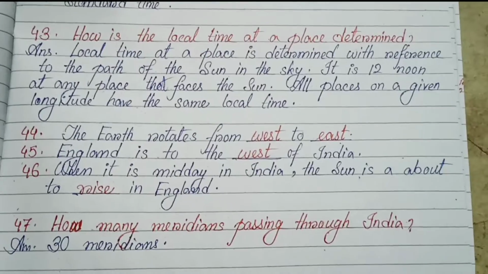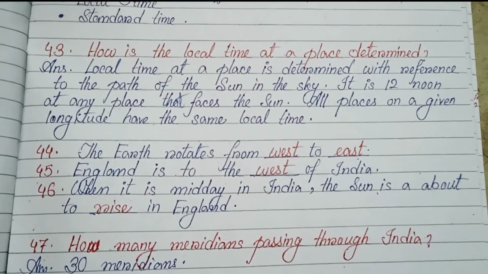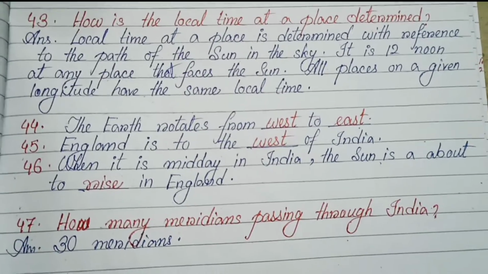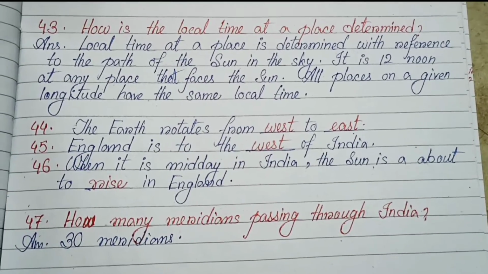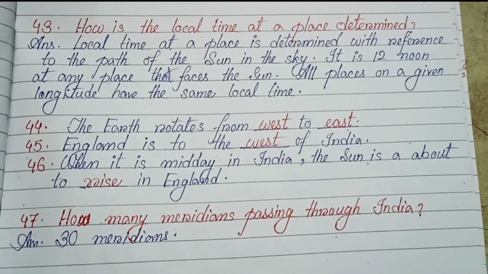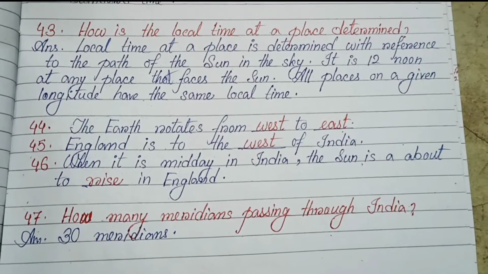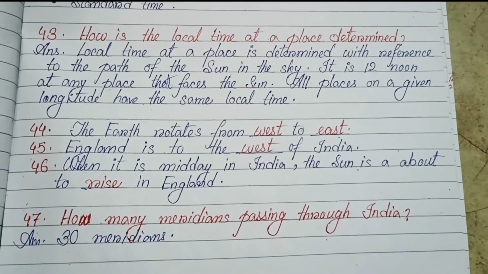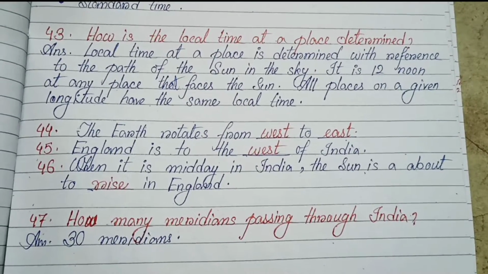That faces the sun. All places on a given longitude have the same local time. 44, 45, 46 are the fill in the blanks. The earth rotates from west to east. England is to the west of India. When it is midday in India, the sun is about to rise in England.